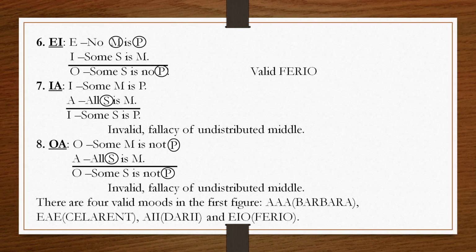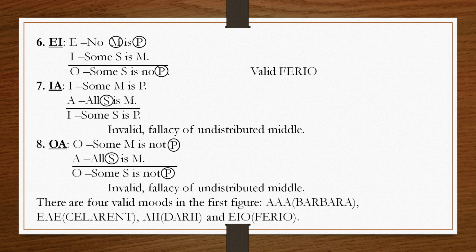So, in the premises, two terms should be distributed: one is the major term, the second is the middle term. Here you see the O proposition is the major premise, it distributes the major term, and the A proposition distributes the minor term, that is S. So, the middle term is not distributed here. Here we commit the fallacy of undistributed middle.